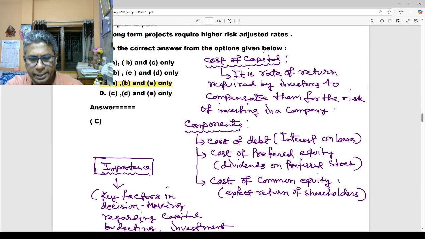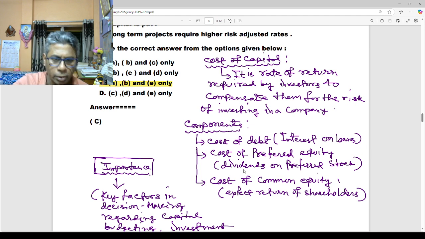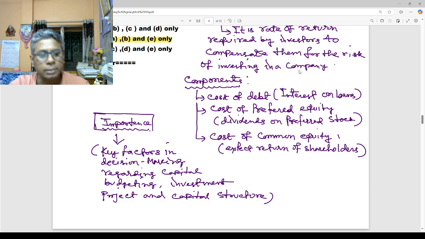Cost of debt is related to the interest on loans. Cost of preferred equity is related to the dividend on preferred stock. Cost of common equity is the expected return of shareholders. These are the important components of cost of capital. And what is the importance?